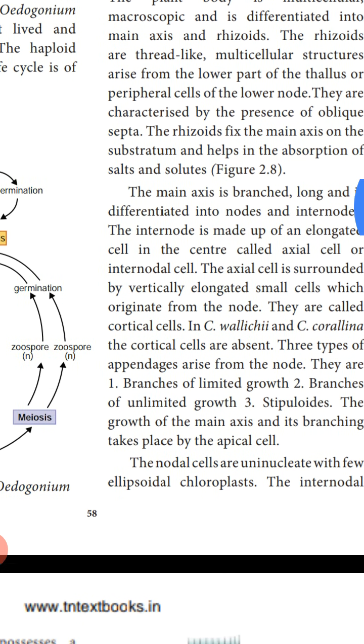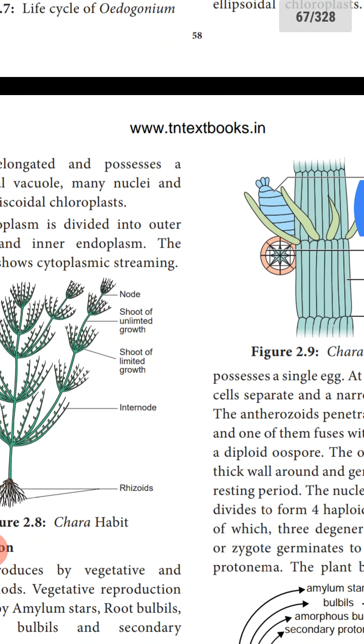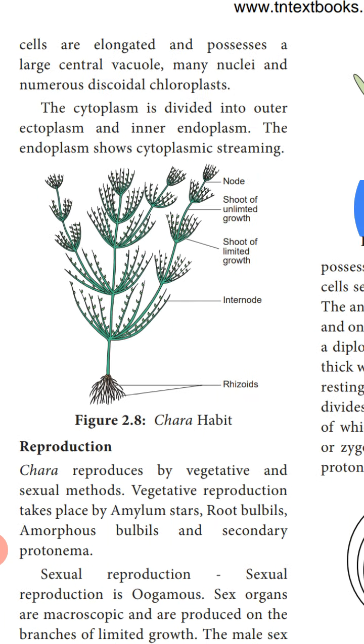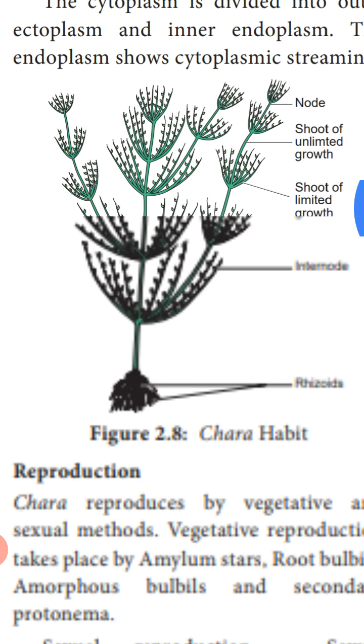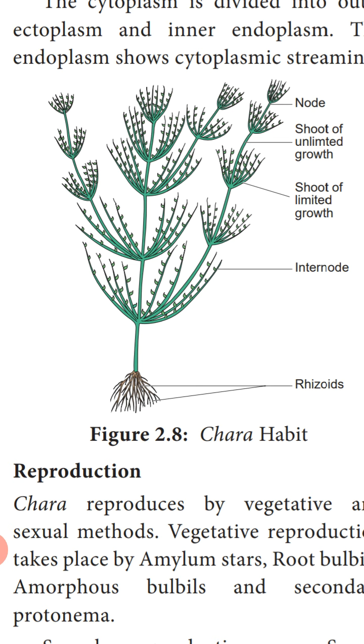Now you can see the diagram of Chara here, figure 2.8. This is the structure of Chara. You can see they have an elongated axis, that is the main axis present there. Below, from the lowest node of the main axis, arise the rhizoids. On this main axis you can find branches present. That is what we have studied. The aerial part, that is the shoot, is a branched structure.